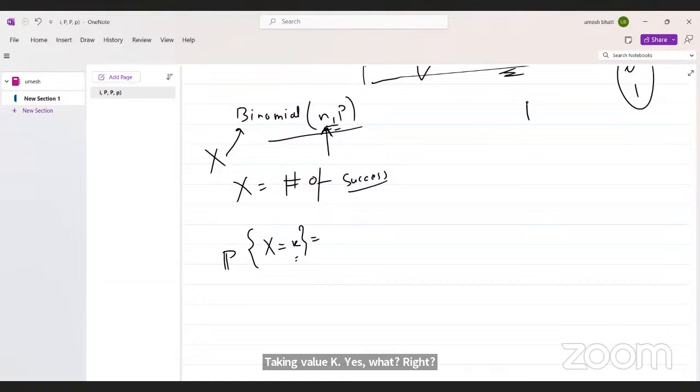Each trial has probability of success p and failure 1 minus p. This success is coded as one.